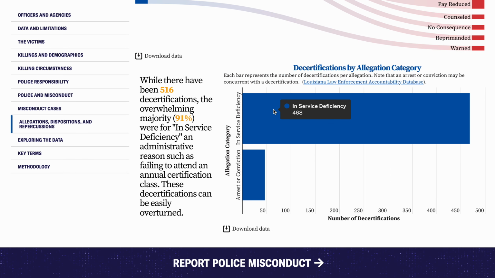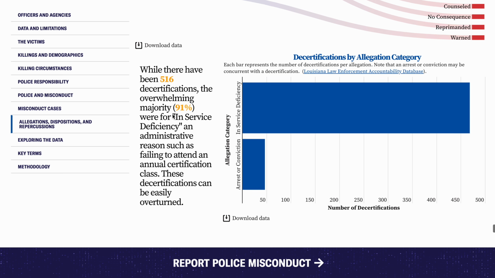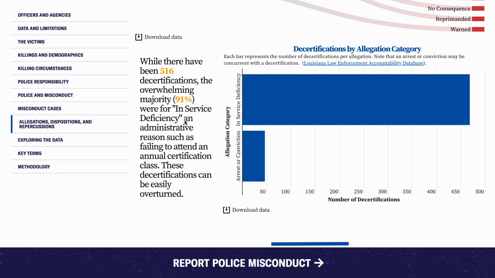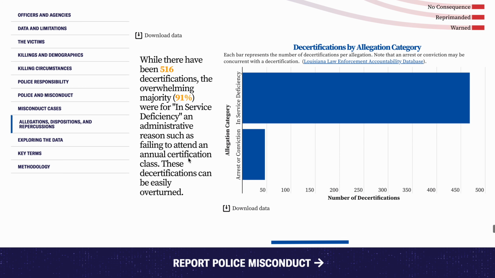So if we look at this chart, for example, we can see that the vast majority of decertifications are coming from in-service deficiency, with a minimal number coming from arrest or convictions. So while there have been over 516 decertifications, the overwhelming majority, 91%, were for in-service deficiency. This is an administrative reason, such as failing to attend an annual decertification class, and these decertifications can be easily overturned.